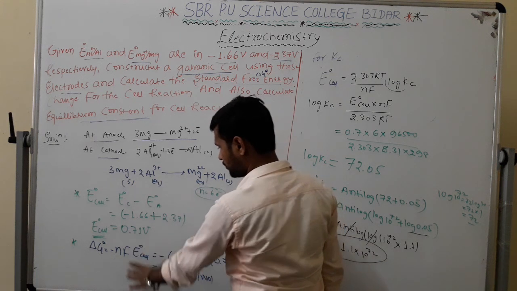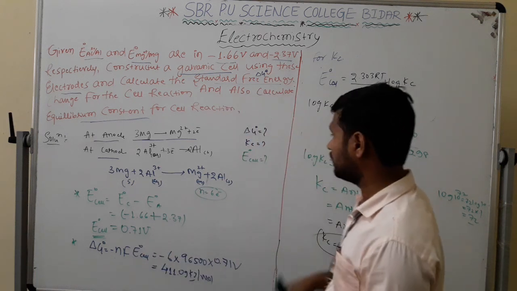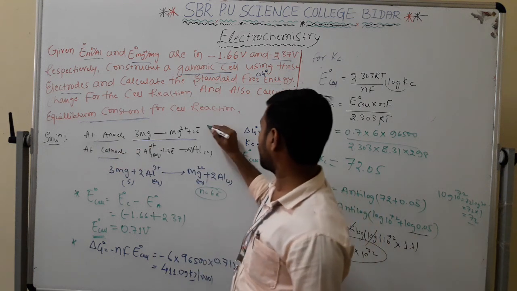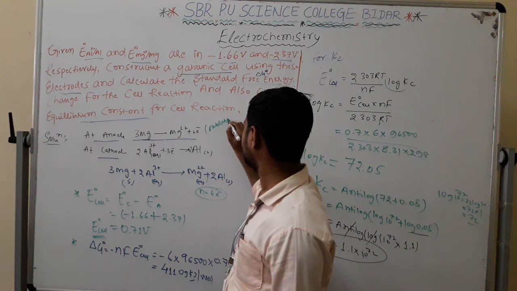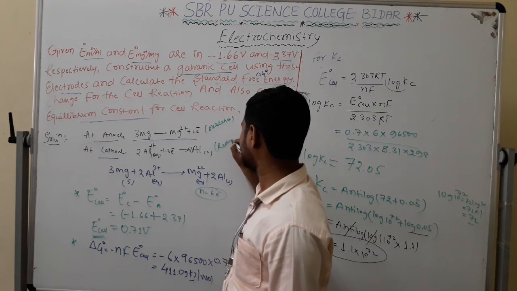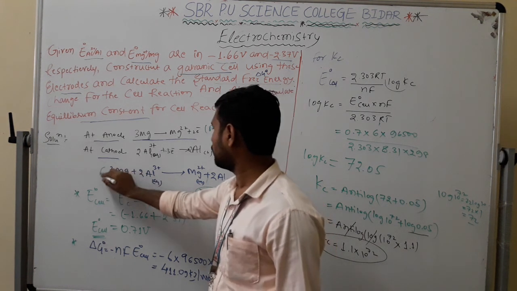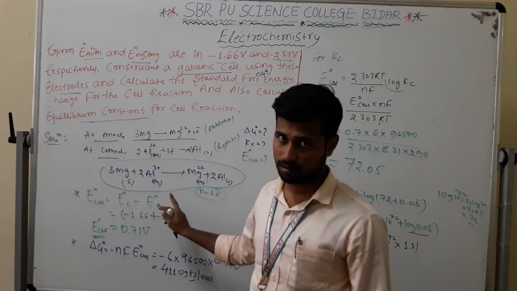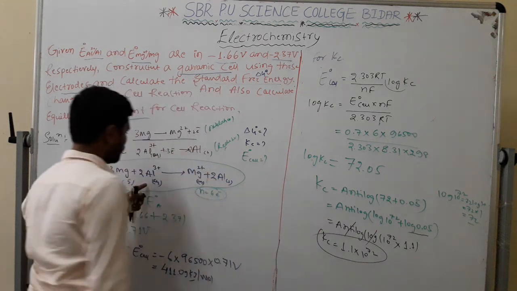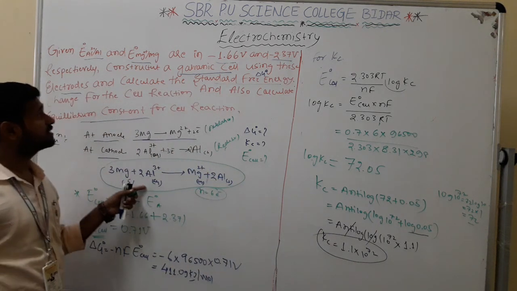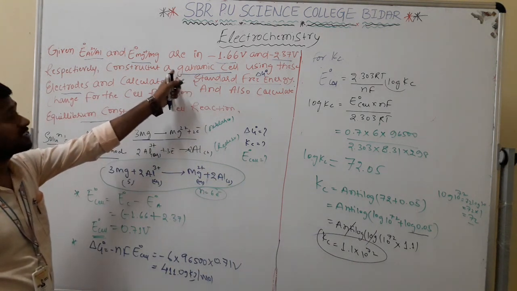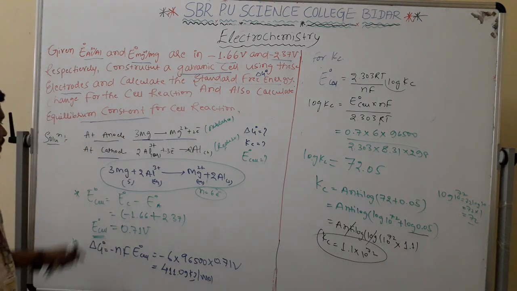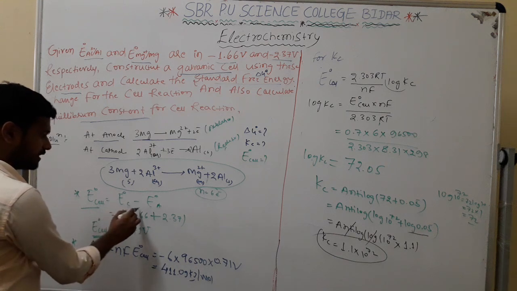After substituting all these things, first at the anode, oxidation takes place. Here reduction takes place at aluminum, and combining these two, I write the cell reaction. This also carries marks. In many problems he asks for the cell reaction, or to construct the galvanic cell, so write this reaction also. Then we go for E naught cell because he has given two values.